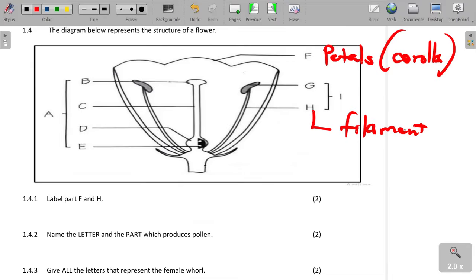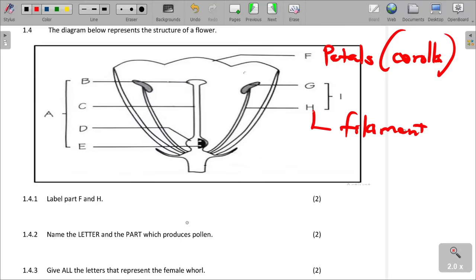We once labeled it again. It's not the first time that we are meeting here to look at the structure of the plant and name the letter and the part which produces pollen.